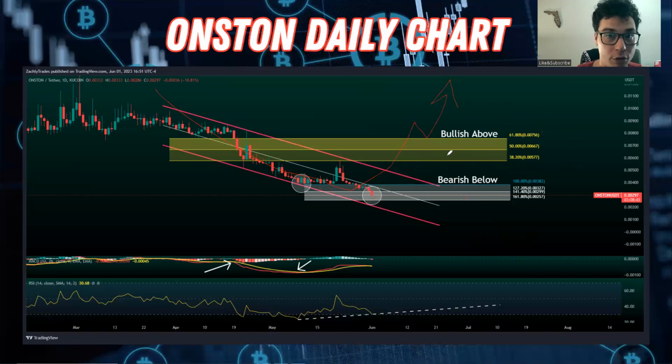a true reversal, right? And the reason that I use these fib levels and try to explain them to people is because you use them to identify trend continuation or trend reversals, because nothing moves in a straight line down and nothing moves in a straight line up. Rather, you're going to get a move up, retracement, continuation higher, or a move down, retracement, continuation lower, right? And so it's no secret here that we're in a downtrend. And if we do get a retracement, it could potentially be a healthy retracement to continue heading lower.